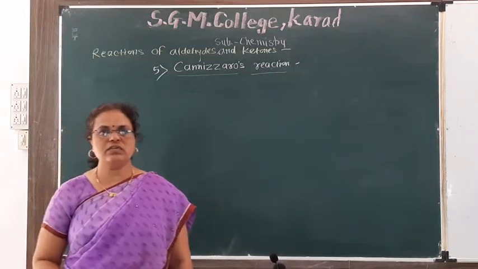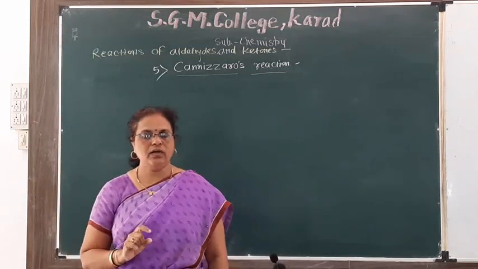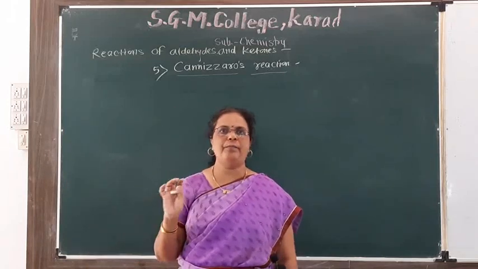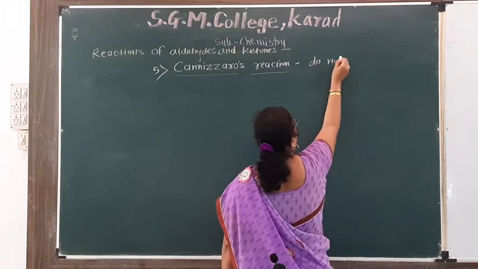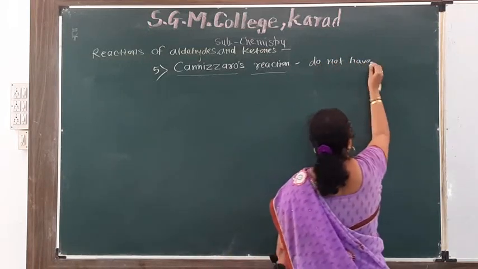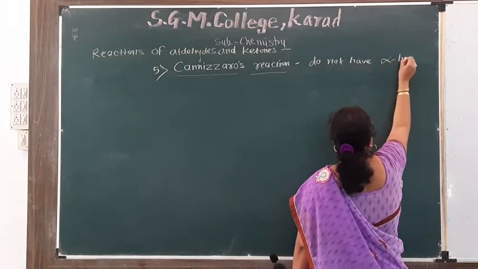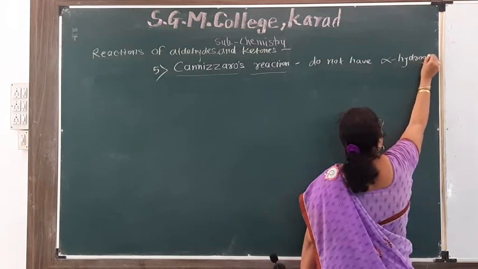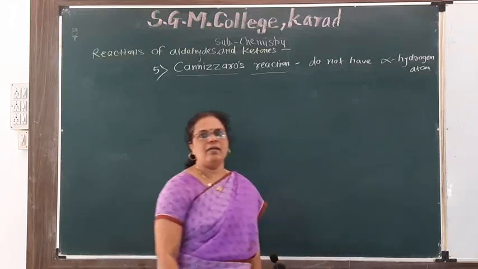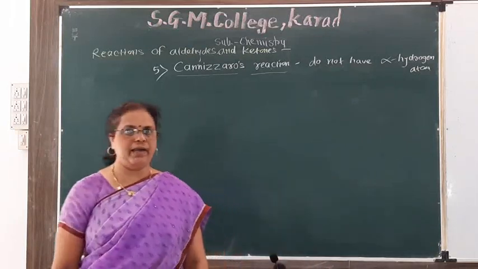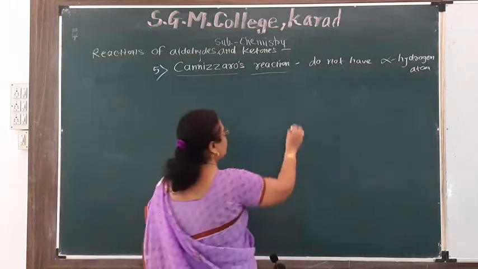In this Cannizzaro reaction, aldehydes which do not have alpha hydrogen atom. We know alpha carbon atom and alpha hydrogen atom.